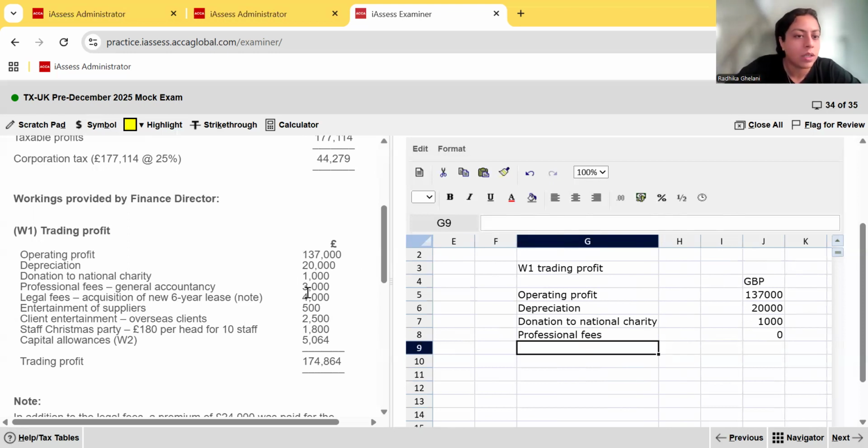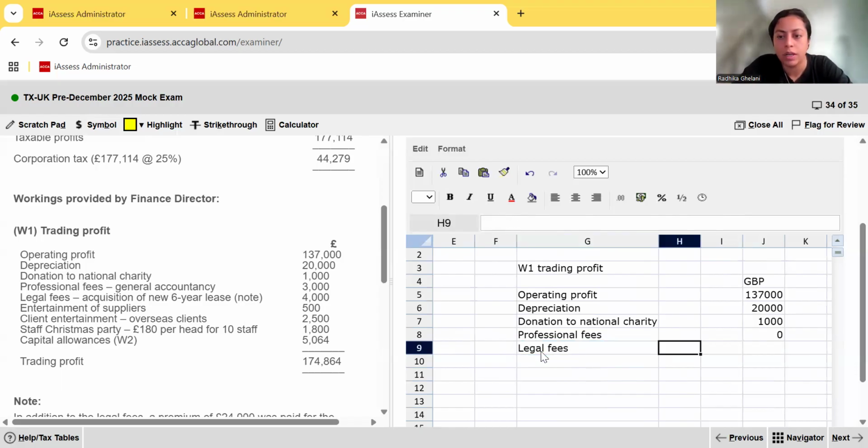Then legal fees on the acquisition of a new lease. You're only allowed legal fees on renewal of a short lease, not on acquisition of a new lease, okay? So legal fees, he's added that back, which is fine. He was supposed to add it back, okay? So we also add back the 4,000 because that increases our profits. If it was legal fees on the renewal of a short lease, that would be allowed.